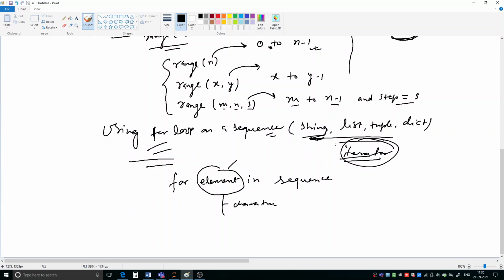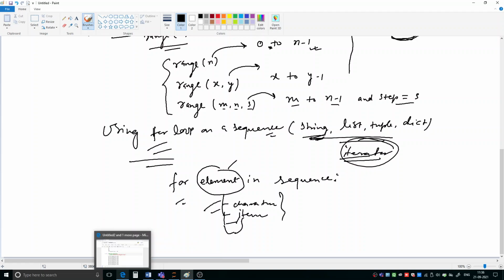If you are working with a list, then this element will be one item in the list. If you are working with a tuple, it will also be an item. If you are working with a dictionary, it will become an item in the collection. That is how it works: for element in sequence, and what you want to do, you write here. So let us check it.